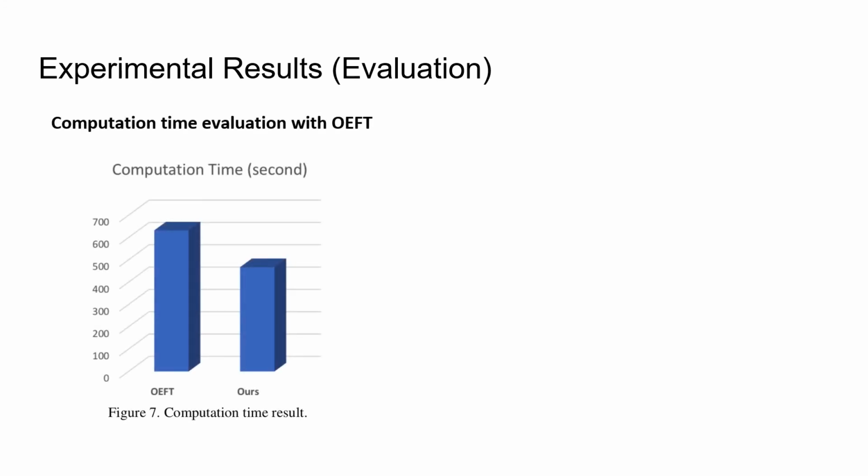We evaluate our multiple GAN inversion module's computation time against the state-of-the-art models, OEFT and CoCosNet. CoCosNet reported in their paper using 8 32GB Tesla V100 GPUs, and it takes roughly 4 days to train 100 epochs on an ImageNet 20K dataset. However, OEFT and multiple GAN inversion use online optimization and pre-trained GAN models respectively. Compared to OEFT, which takes 632 seconds using the CelebA-HQ dataset, our model takes 467 seconds.